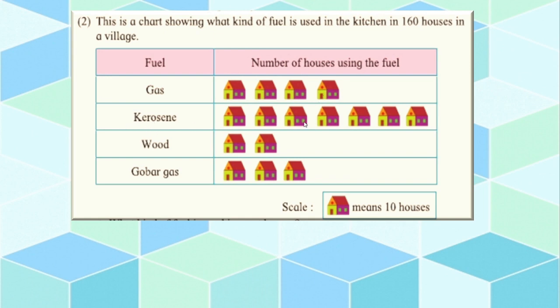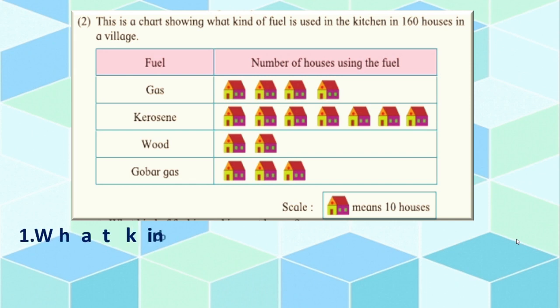Kerosene, 3 plus 3 plus 1, 7. 7 houses are shown. For wood, only 2. And gobar gas, 3 houses. And scale is given. 1 house means 10 houses. Okay? We have to calculate that 1 house is equal to 10 houses.